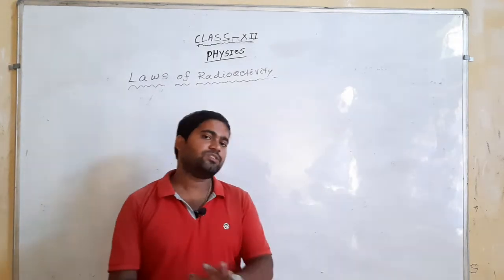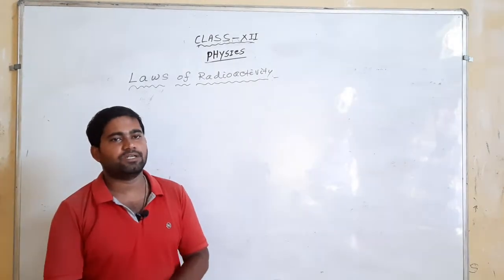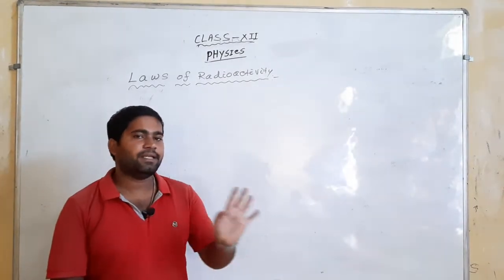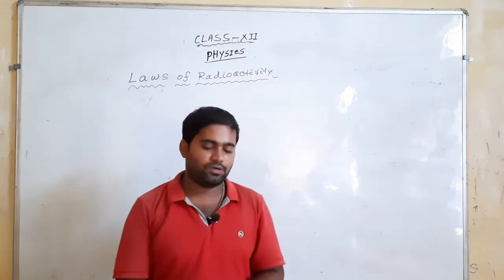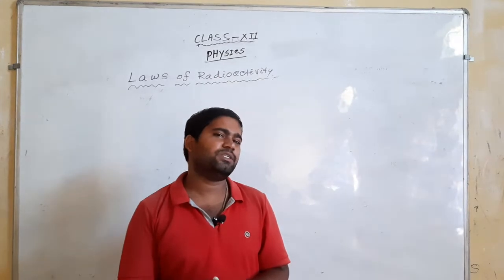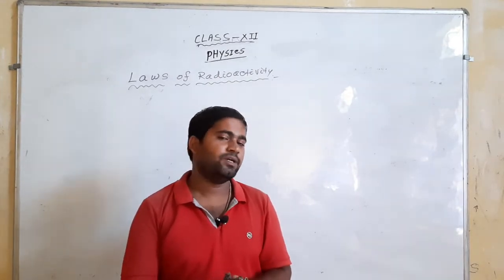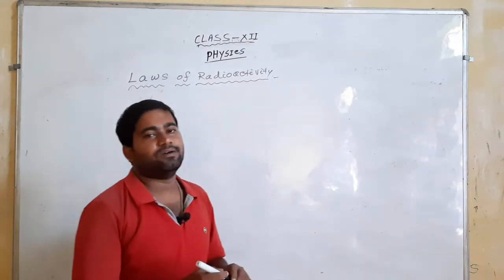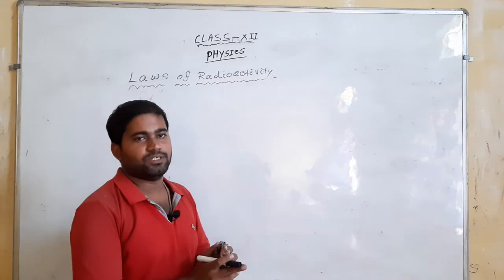The process does not depend upon external conditions like temperature, pressure or any chemical conditions. The process of disintegration is a random process, and which atom will disintegrate first is just a matter of chance.